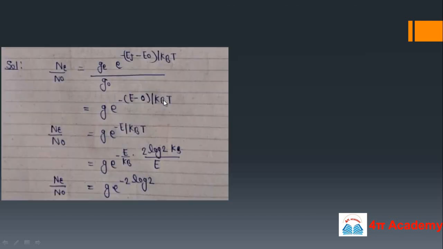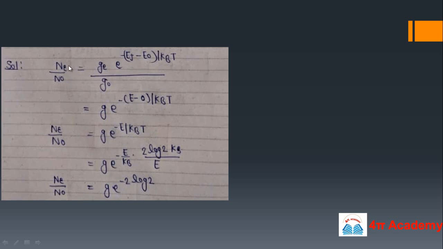This is a problem of statistical physics, and you know the relation between the population and the number of particles in a particular state. The formula is n is proportional to g e to the power minus E upon kBT. We use this formula for both the excited state and the ground state.